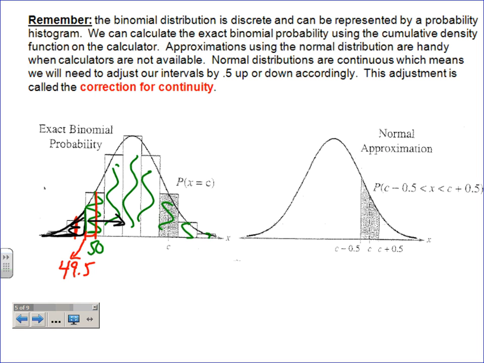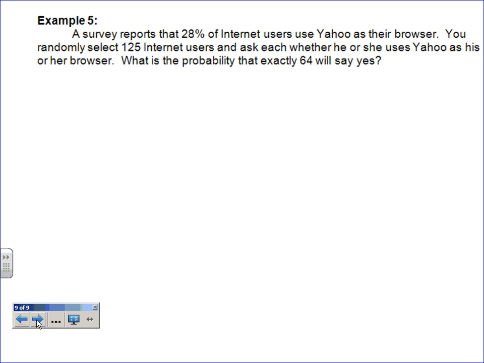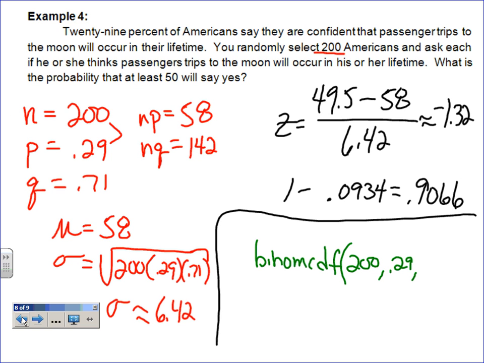Well, I want to basically get rid of all this stuff over on the left. And I want 50 to be included with all the stuff this way. But remember, binomial only adds up from here. And so I only want to add up to that 49th rectangle. I don't want to add the 50th rectangle in there. And so the number you're actually going to use is 49, because then once I find this answer, I can do the same thing, 1 minus that, and then it will tell me that probability.